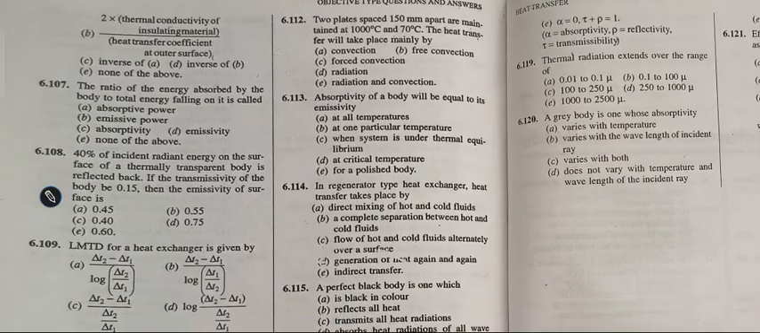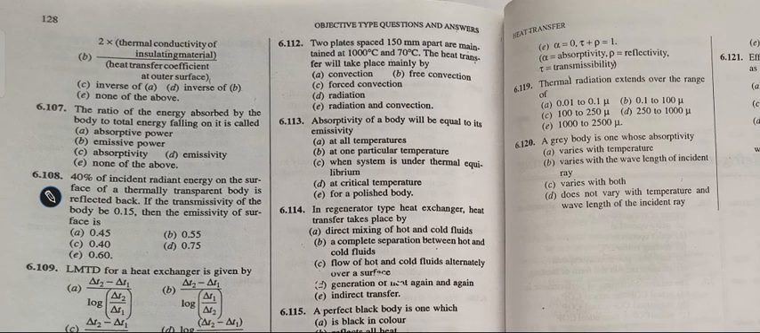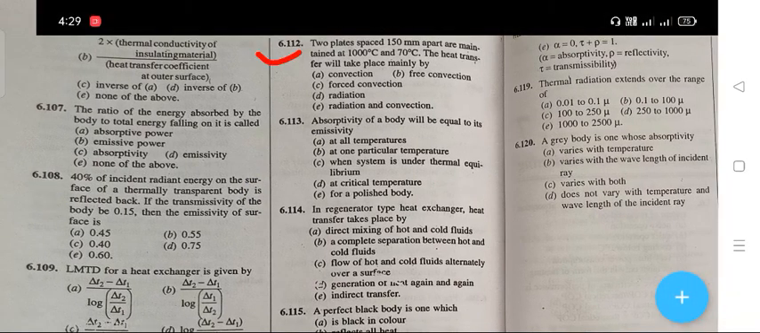Next question is the two plates spaced 150 mm apart are maintained at 1000 degrees Celsius and 70 degrees Celsius. The heat transfer will take place mainly by. The right answer is D, that is your radiation. Next question is absorptivity of a body will be equal to its emissivity. The right answer is C, that is your when the system is under thermal equilibrium.